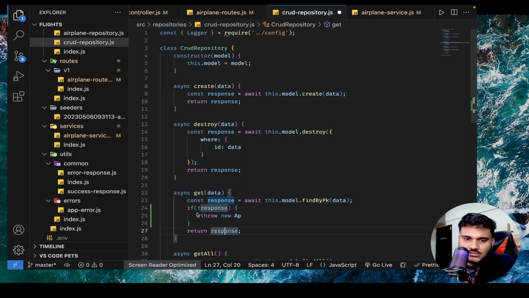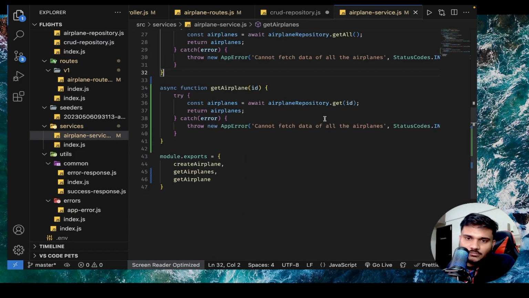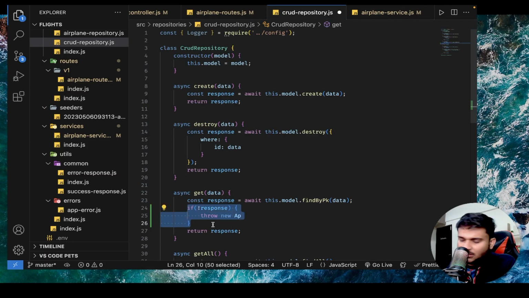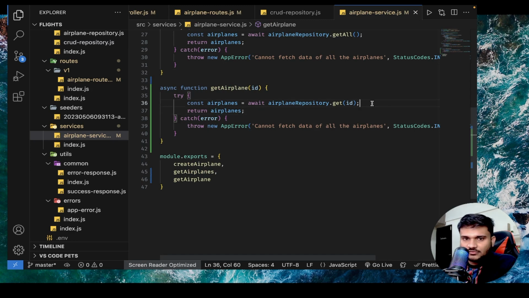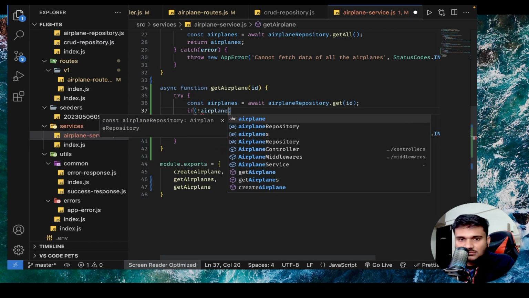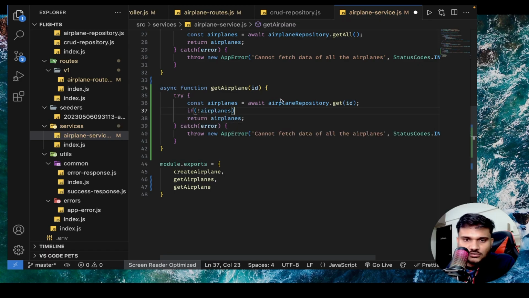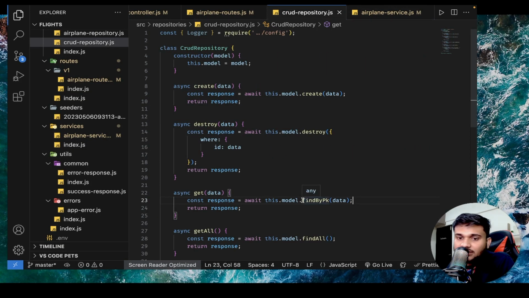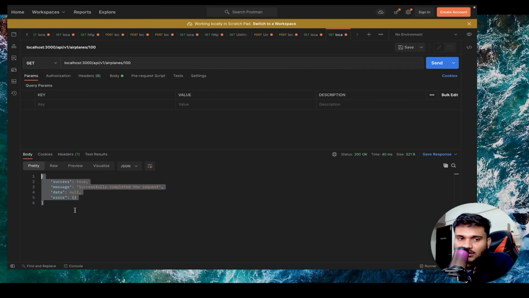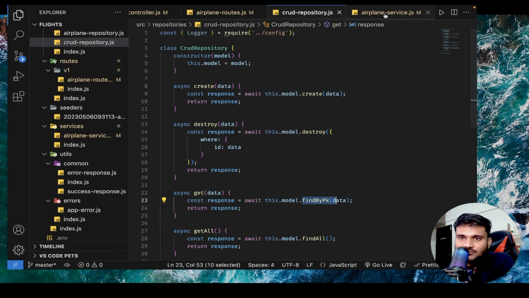and like technically let's think about it. We need to add a message, right? So let's not do it here. Let's keep it consistent. Let's do it in the service only, right? That is if not airplanes. Okay. And this should, let's rename it to airplane because we always will get one airplane. Okay. If not airplane, then what will happen? Also, when you actually make a query to find by pk, it doesn't return you an array. If you remember, it doesn't return you an array. It will just return you an object, right? So you can actually check whether that object is null or not.